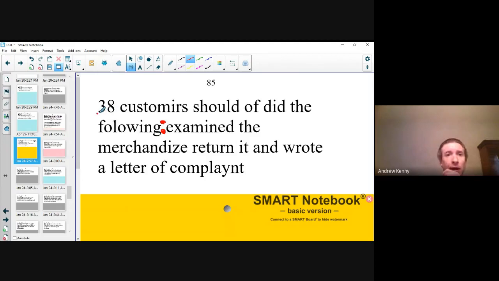38. How can I capitalize the 3? I cannot. But of course, we're not going to start our sentence with 38 because it's a number under 101. So let's spell out 38. Of course, we will capitalize thirty because it is the beginning of our sentence. And then we have eight. I have to hyphenate thirty-eight, correct? So we have thirty-eight customers. Take a look at customers. What's wrong with customer? Good. It's ER, not IR.